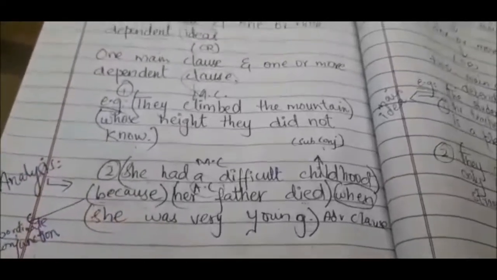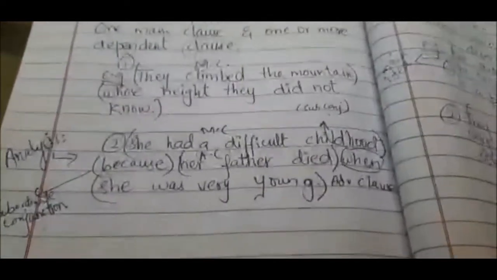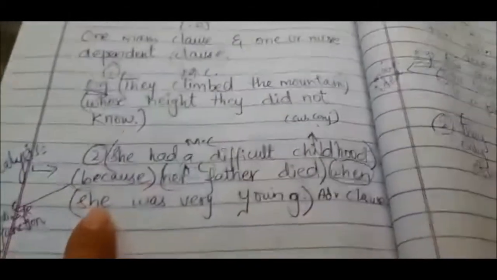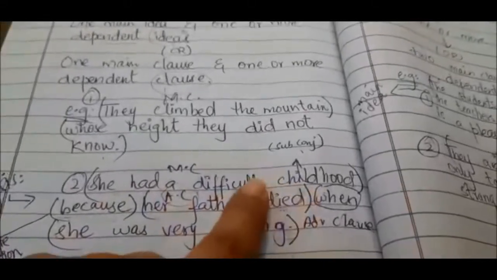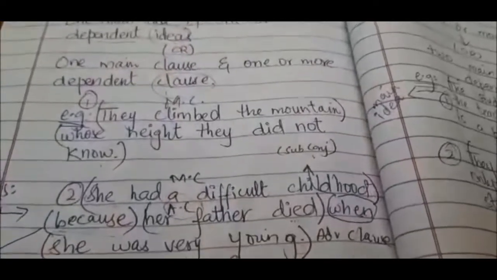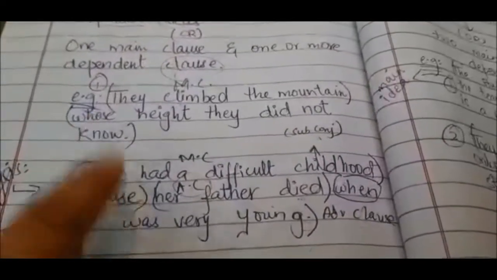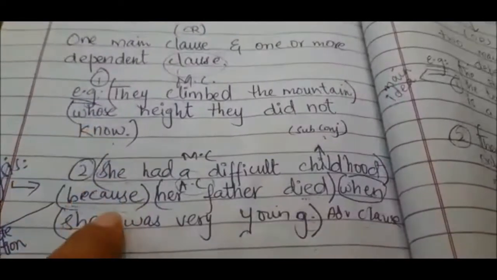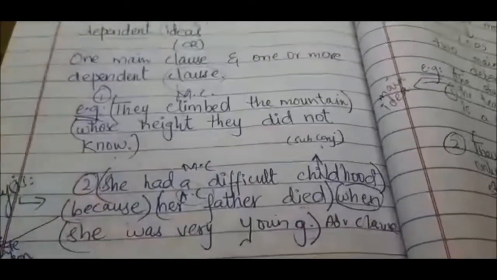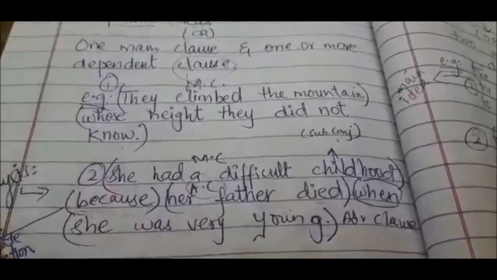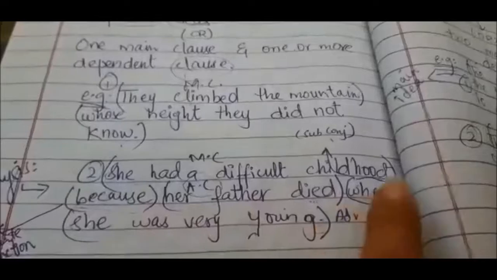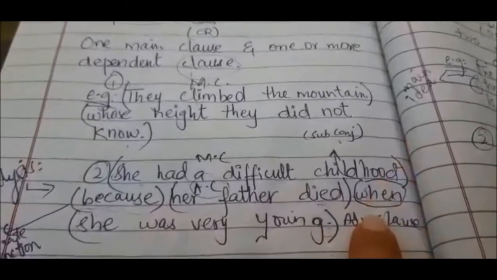The second example: "She had a difficult childhood because her father died when she was very young." Now, how will we analyze this statement? "She had a difficult childhood" is the main clause. Okay, we are clear about the first part of the sentence. But if I say "because her father died," just because of this conjunction, we are not clear about the second thing. If I only say "because her father died," we are not clear about what the reason was. And the third part, "when she was very young," is again a dependent clause.